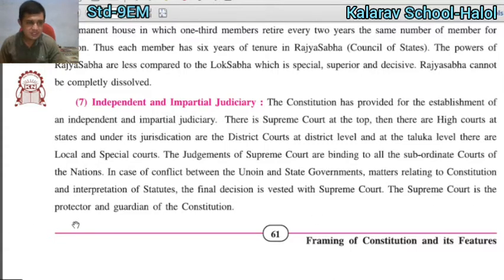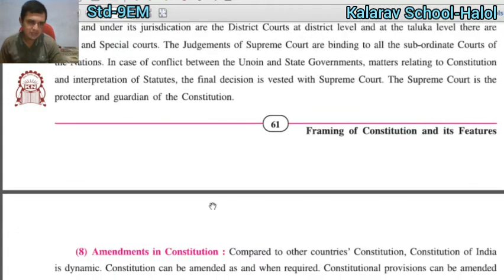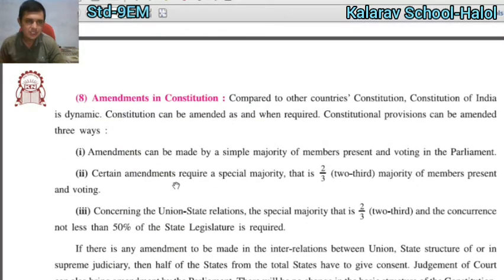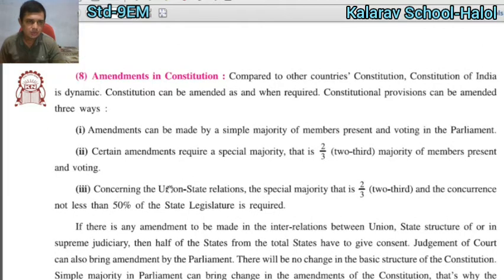The Supreme Court is the protector and guardian of the constitution. It is considered the protector and guideline of the constitution, because the Supreme Court has every kind of authority to check or overrule the government.